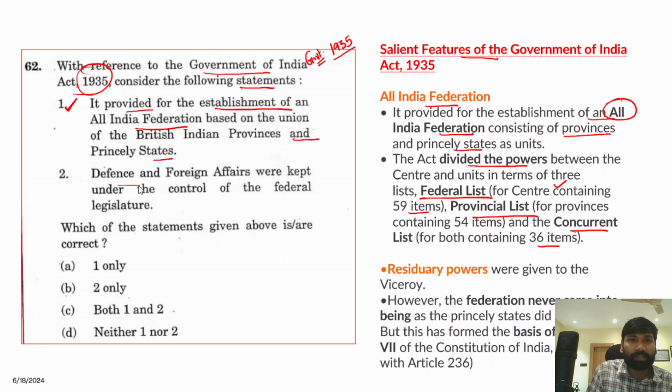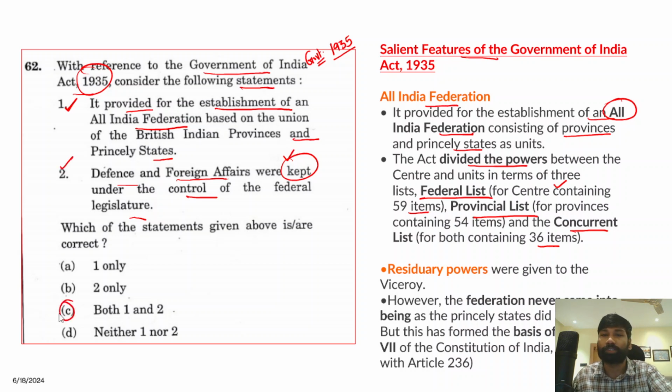So after that, defense and foreign affairs were kept under the control of the federal legislature. Federal legislature essentially means the Union legislature. So this statement is also absolutely correct. The correct answer for this question is option C.